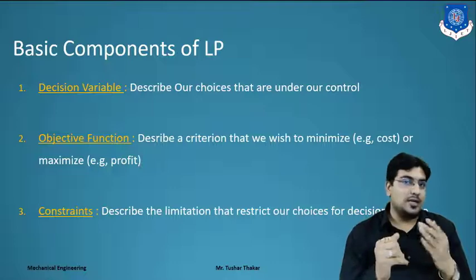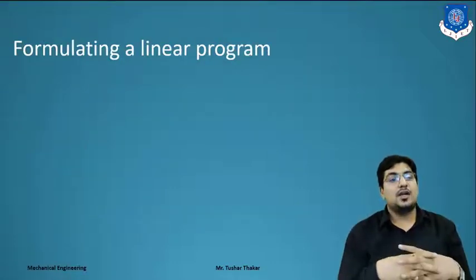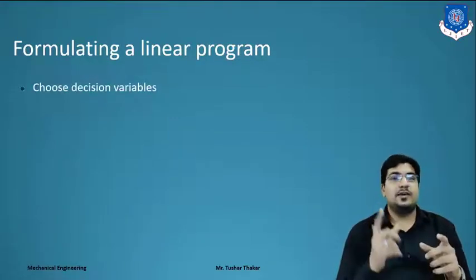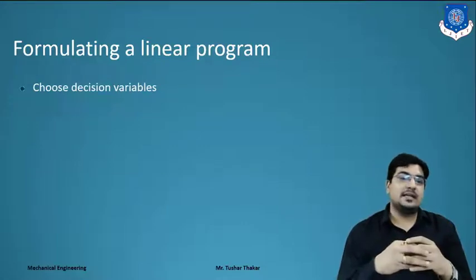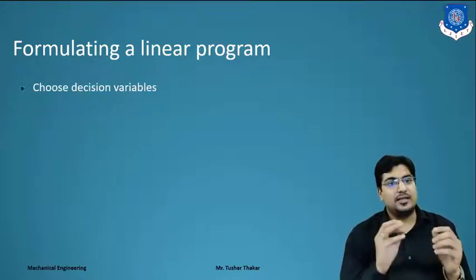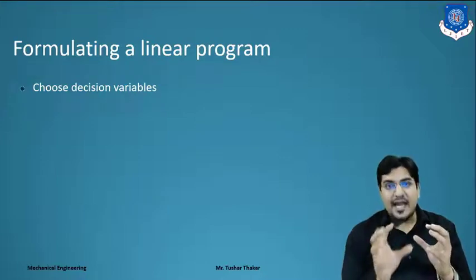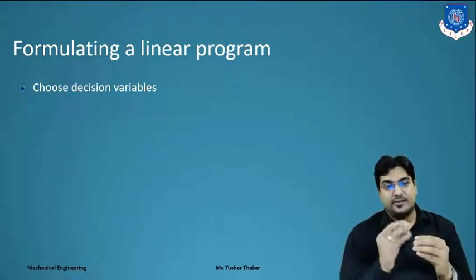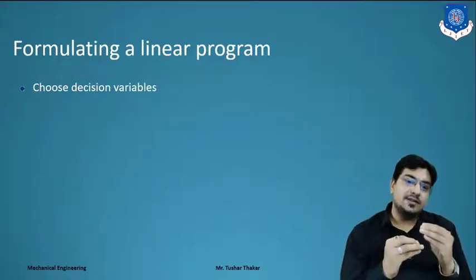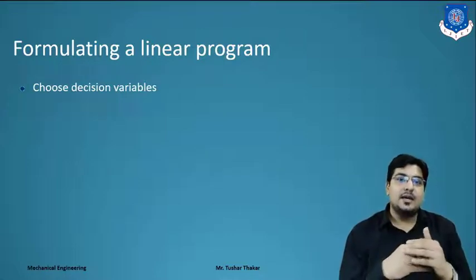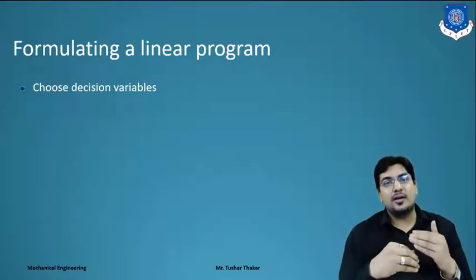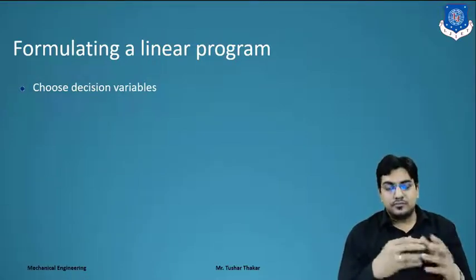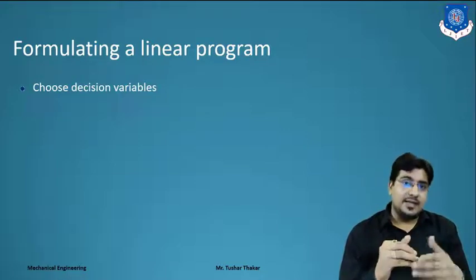I think you are now clear on this. Clear? Now what is formulating a linear programming? How do we formulate a linear program? First we have to choose a decision variable. Means in the example, they write all the things, but from that data, we have to find which variable is the decision variable. First we choose the decision variable, and for easy formulation of the LP, we make one table for easy solving of the problem, right? We will learn in the example.